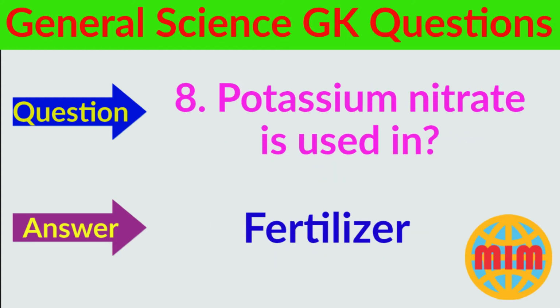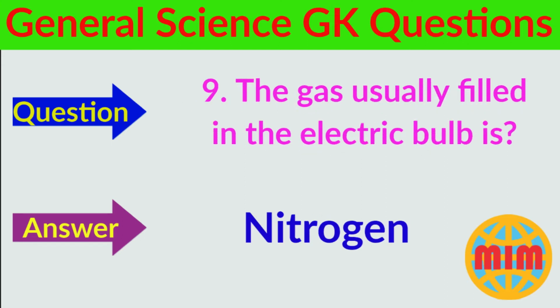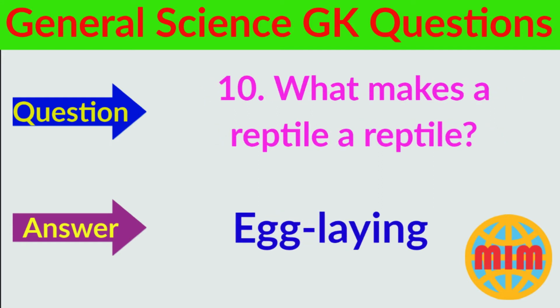Question number 8. Potassium nitrate is used in? The answer is fertilizer. Question number 9. The gas usually filled in the electric bulb is? The answer is nitrogen. Question number 10. What makes a reptile a reptile? The answer is egg laying.